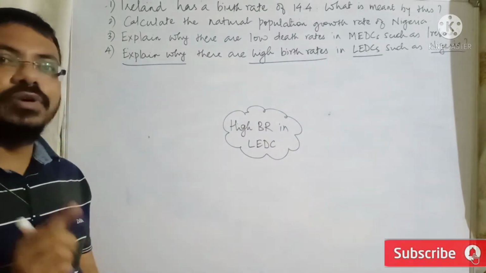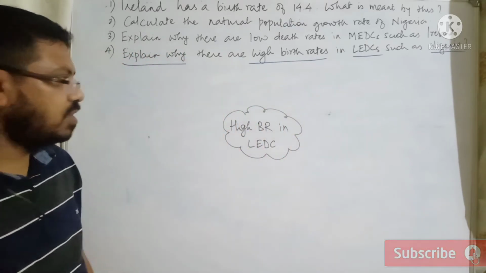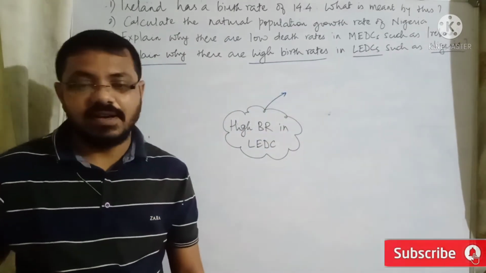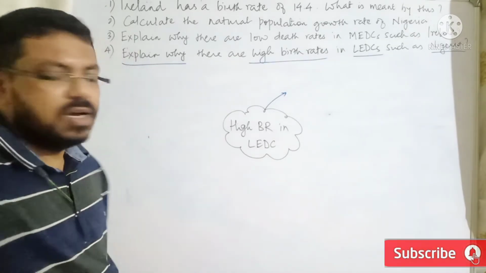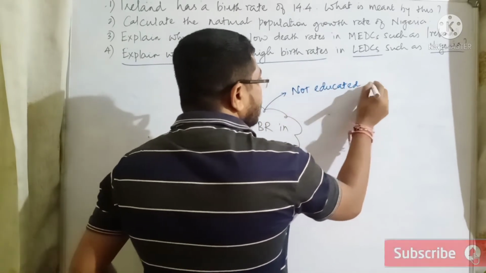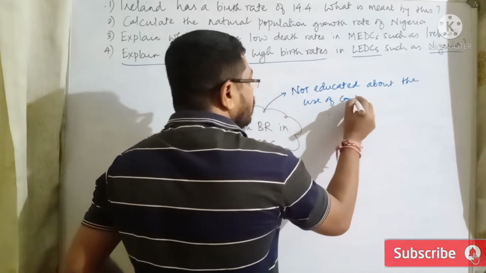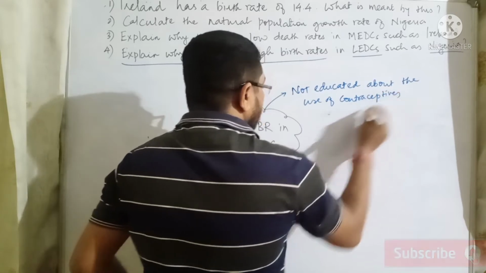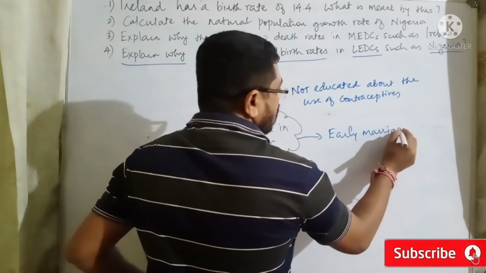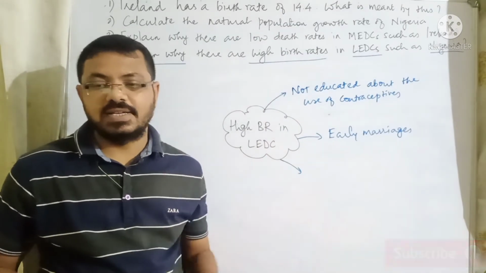Again, the question is asking you to explain. It means that you need to find out ideas and each and every idea needs to be described. So what will affect the birth rate? What will keep birth rate so high in a country? As we have discussed earlier, the people are not educated about the use of contraceptives. Very important point. The country may have the system of early marriages, right? We have already discussed this topic also.